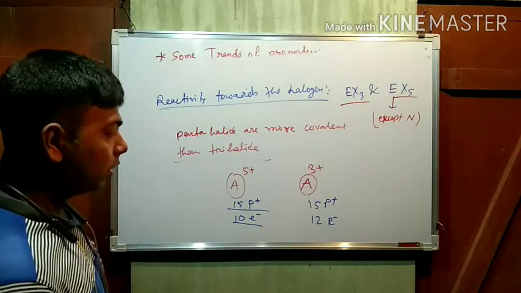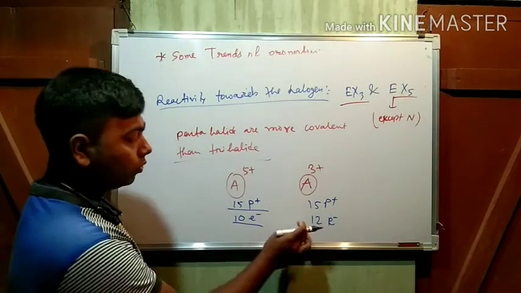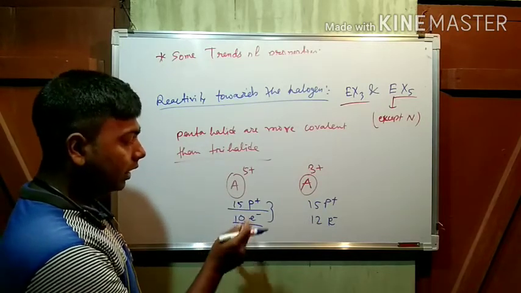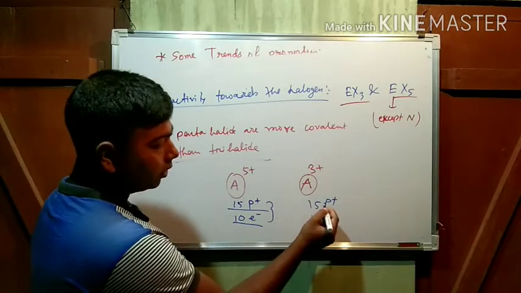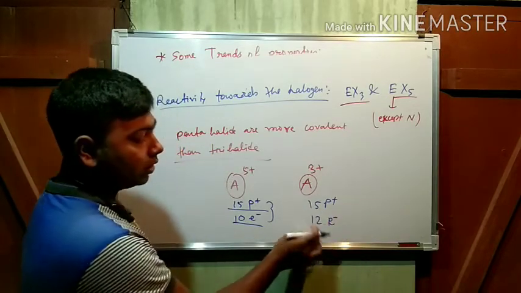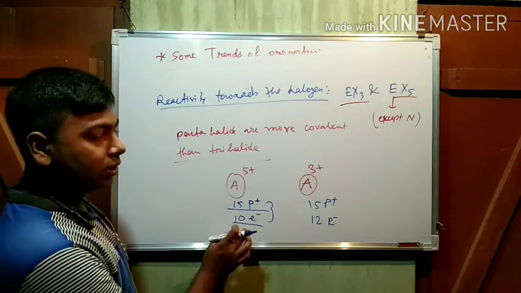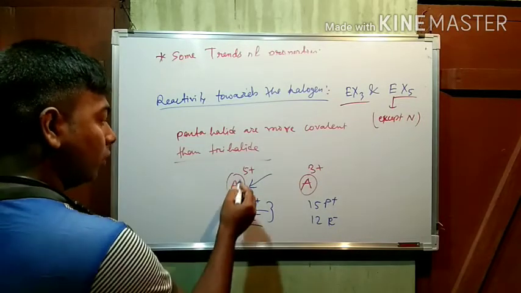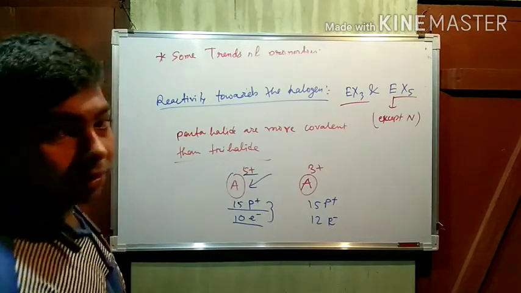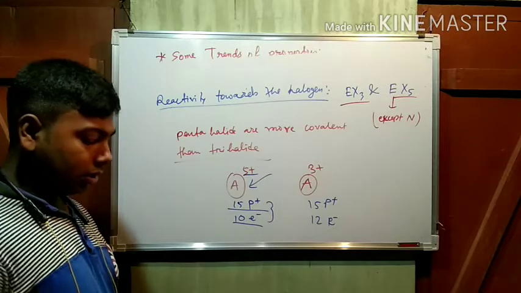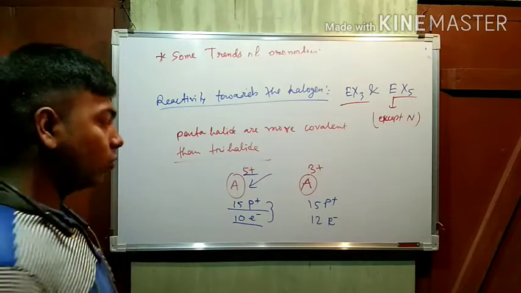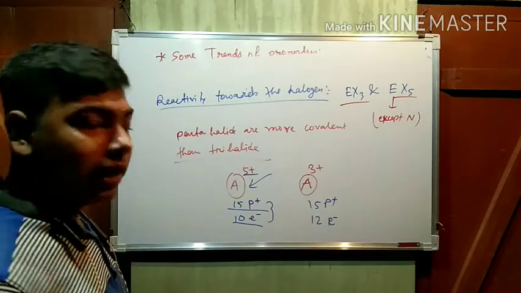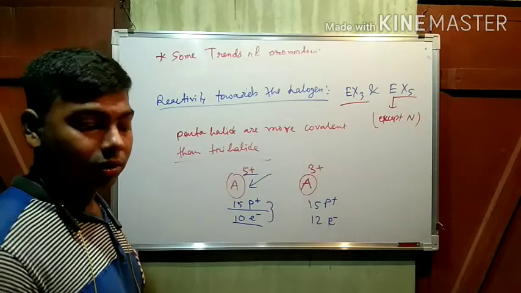Now see, if we compare these two, here the polarizing power is, suppose we are assuming, 15 minus 10 is 5. But here it should be 15 minus 12 is 3. That means here the polarizing power is higher than this one. Due to this higher polarizing power of the +5 state, it can polarize the molecule easily. That's why it becomes covalent, and this becomes a little bit less covalent, or you can say ionic. Okay.